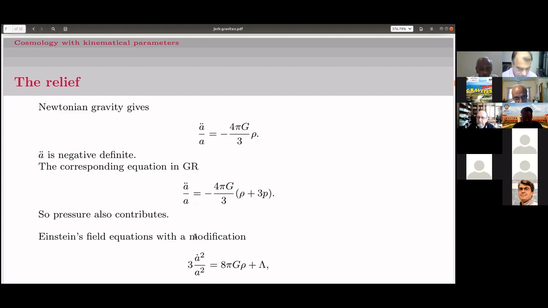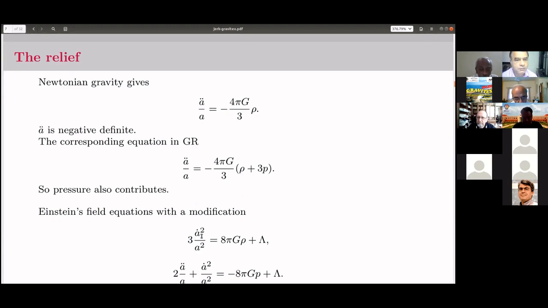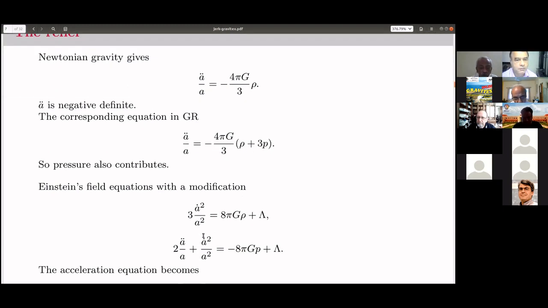So Einstein's field equation with a modification, which was done by Einstein himself long back because he wanted to have a stationary universe. In order to have a stationary universe, he introduced this kind of an object called the cosmological constant lambda. So the Einstein's field equations are modified like this.